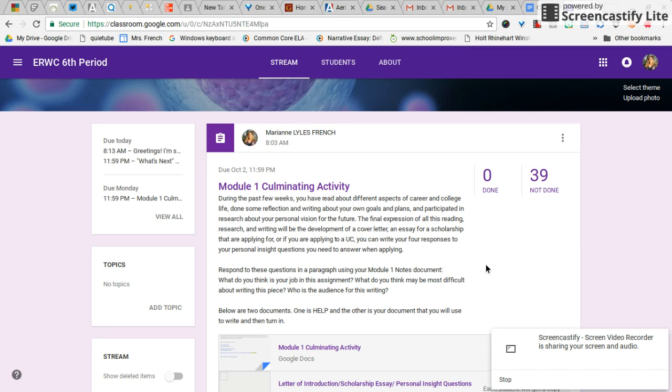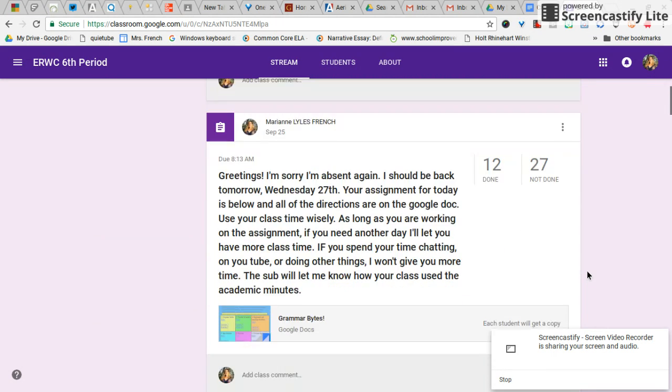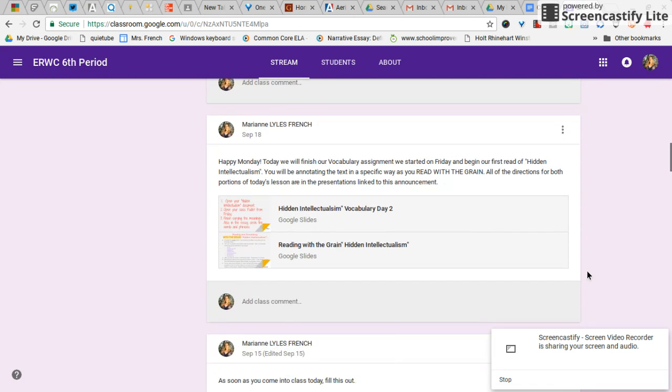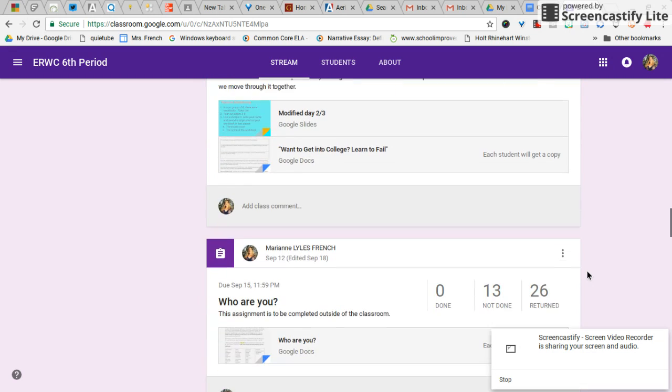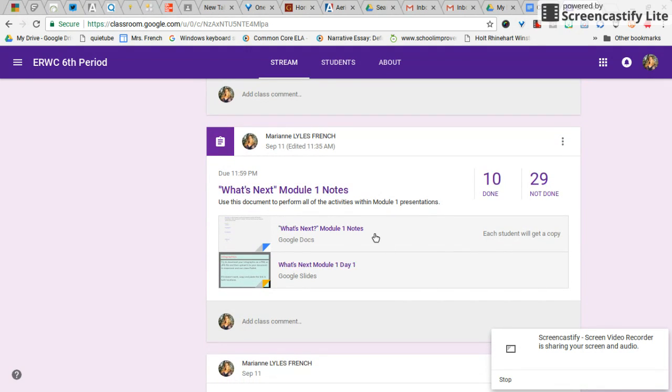For today's assignment, you're going to need to scroll down in Google Classroom and find your Module 1 notes. Once you find your Module 1 notes, go ahead and open the document. If you've turned it in, you can go ahead and unsubmit. It's not due until tonight at 11:59.